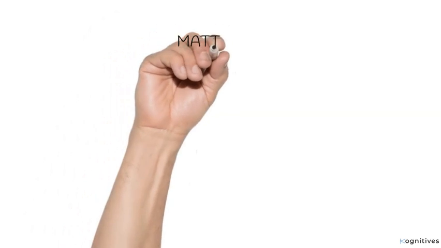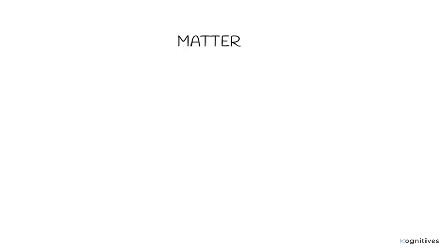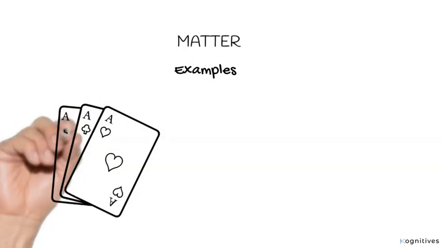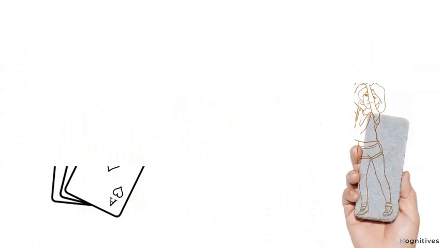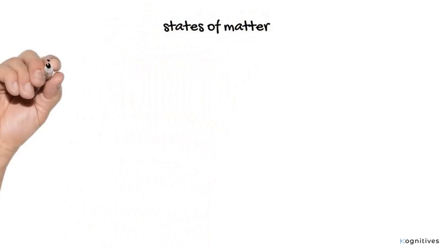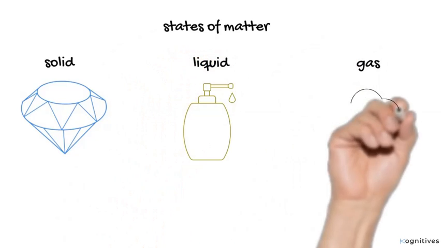As we said earlier, chemistry is the study of matter. As you already know, matter is anything that has mass and that can occupy space. It could be a deck of playing cards, an airplane, or a basketball. Matter is said to have three states, and they are solid, liquid, and gas.